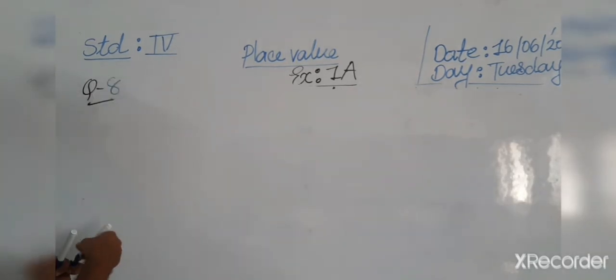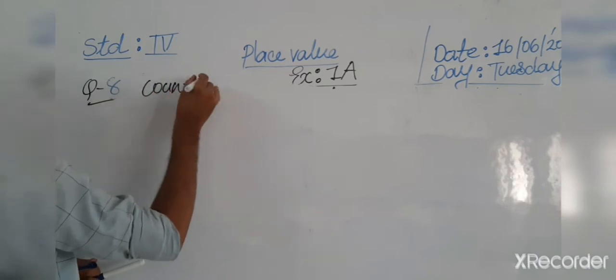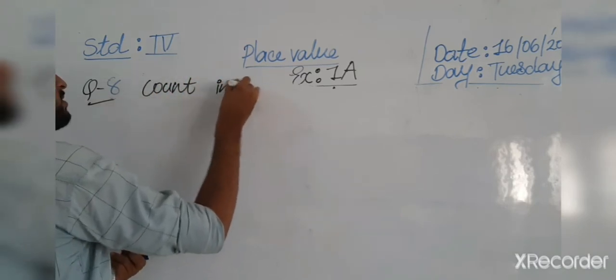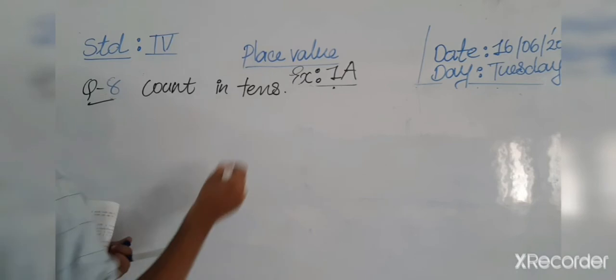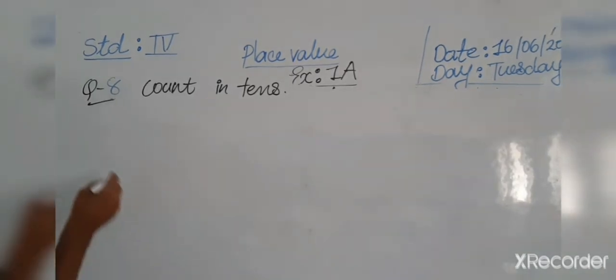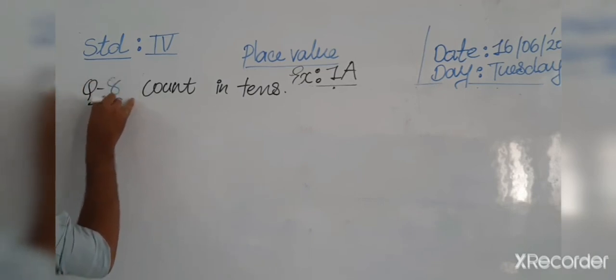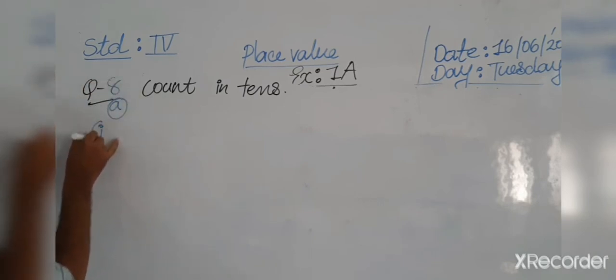Question number 8: count in tens. Count in tens. Okay, so we must do the question in question number 8, question number 8A, in the first word.